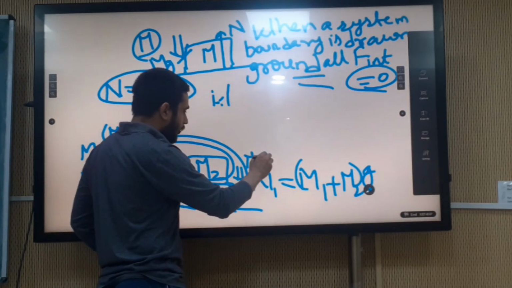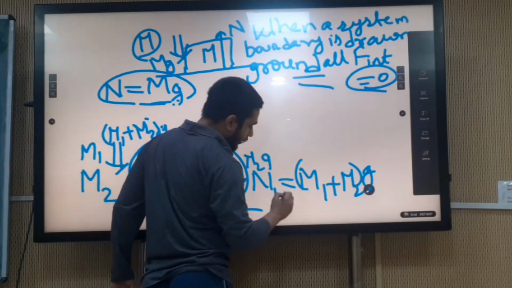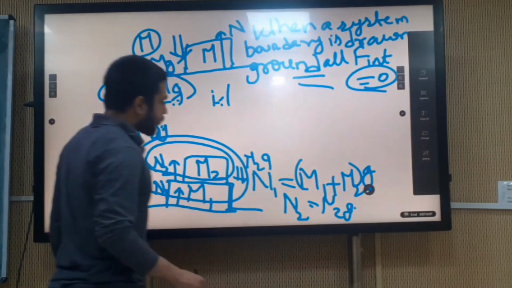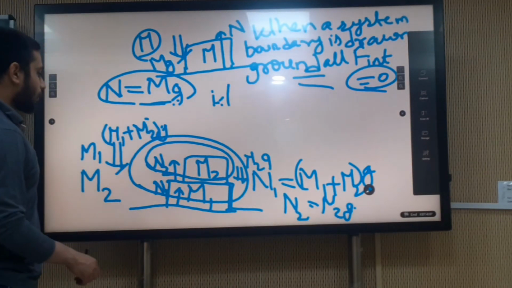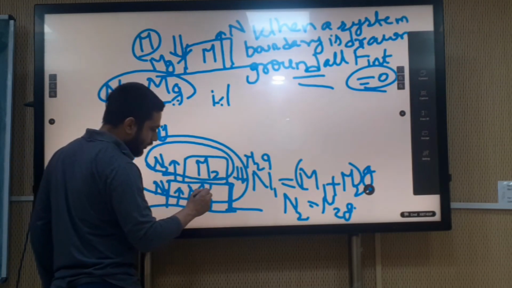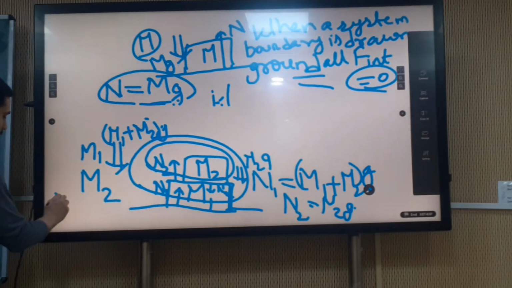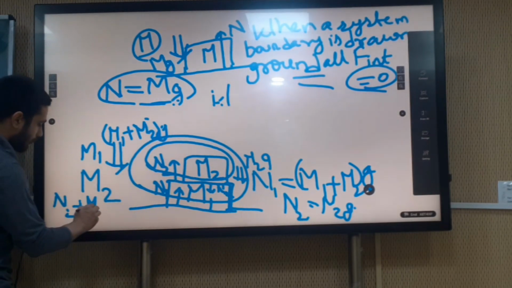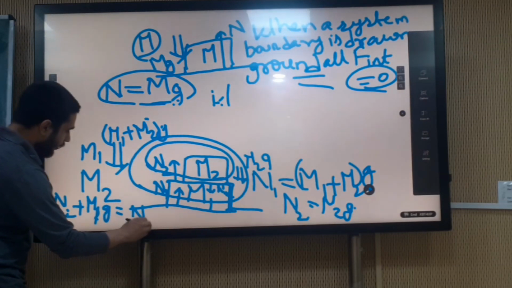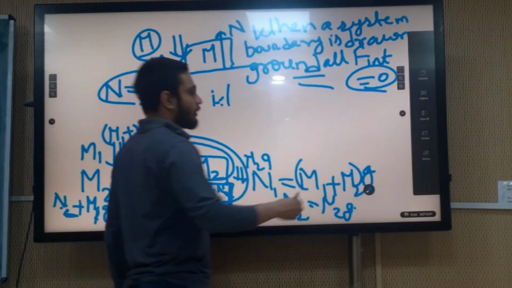For this system boundary which is for M2, N2 will be equal to M2 into g. Or we can say that N2 plus M1g equals N1. This is the diagram.